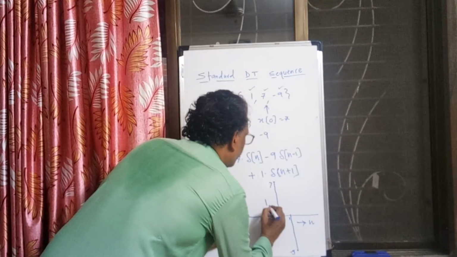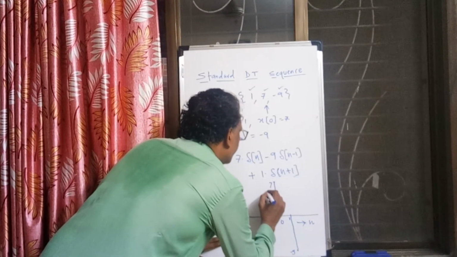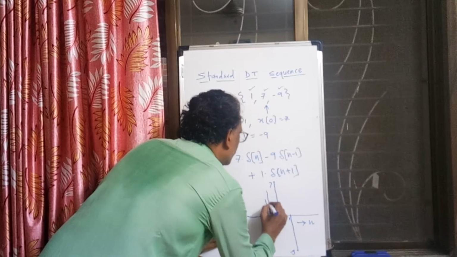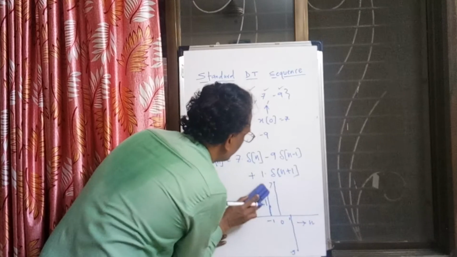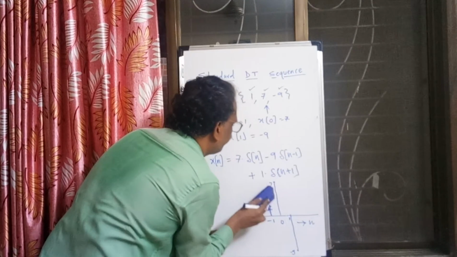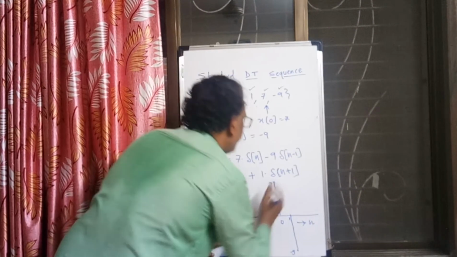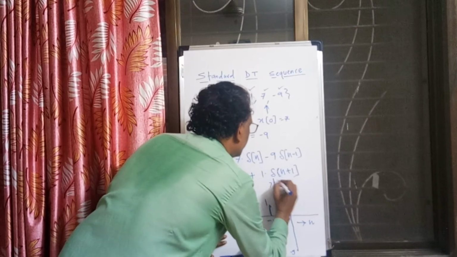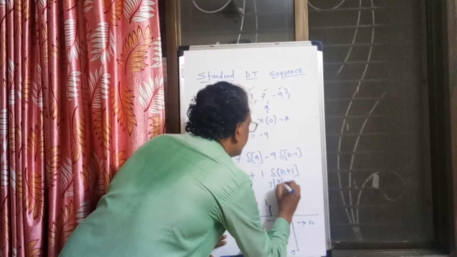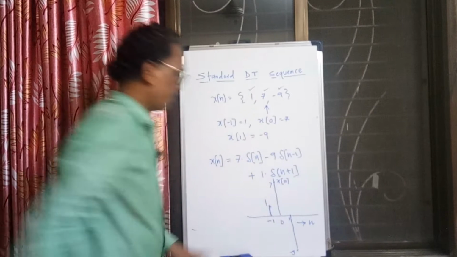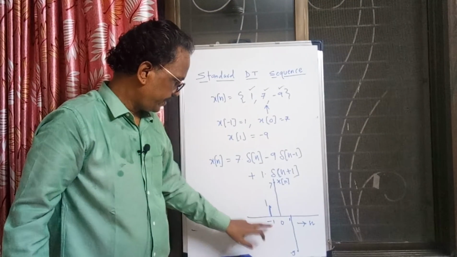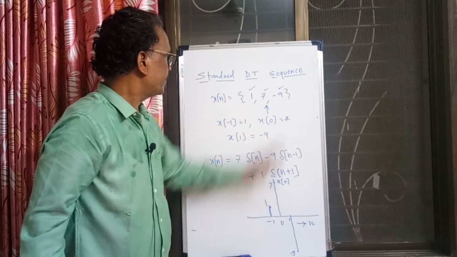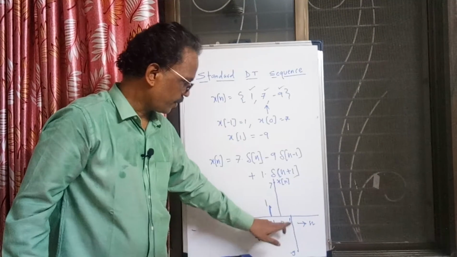The name of the signal is always written at n equal to 0, at origin, with a faint line. Let us say my signal is x of n. It is 7 at n equal to 0, it is 1 at n equal to minus 1, it is minus 9 at n equal to plus 1.